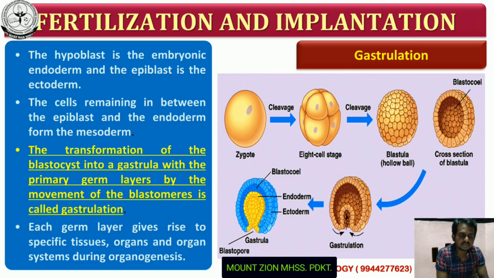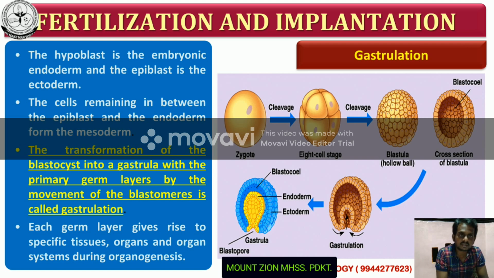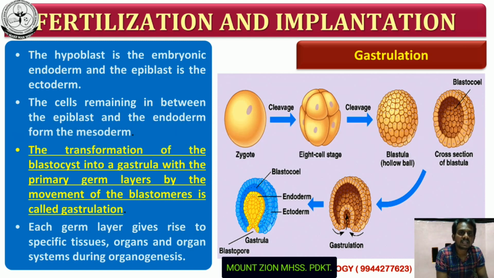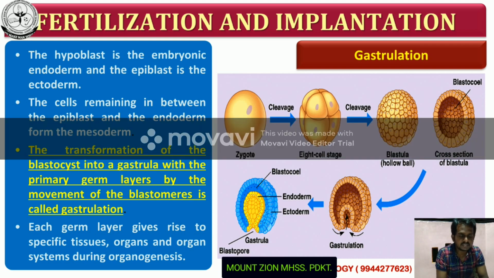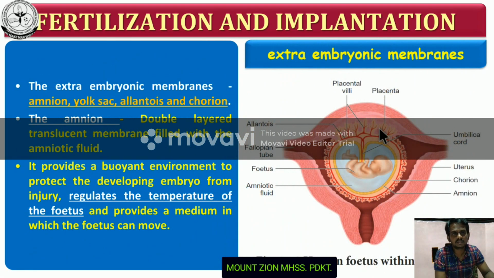Suppose the question is asked for 2 marks or 3 marks, you first have to write what gastrulation is. Gastrulation is the process of transformation of the blastocyst into the gastrula, or the formation of 3 germ layers. During this stage, the inner cell mass differentiates into the ectoderm, endoderm and mesoderm. So that's all. In the next class we will discuss the extra-embryonic layers. Thank you.